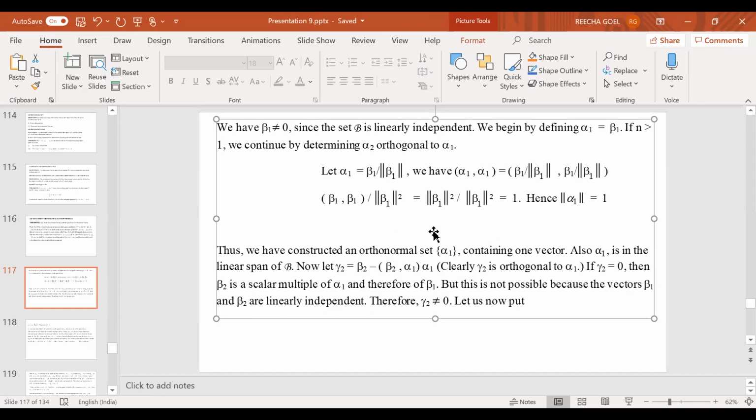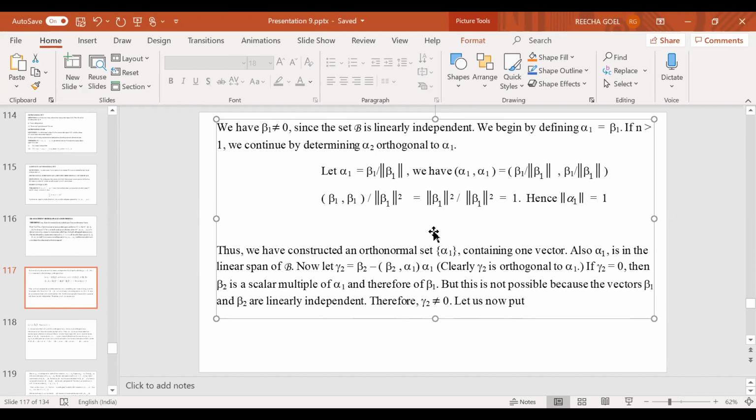This expression is equal to 0. So therefore, this shows that gamma 2 is orthogonal to alpha 1. Okay. So he says if gamma 2 equals 0, then beta 2 is a scalar multiple of alpha 1. But alpha 1 is what? Beta 1. That is, beta 2 becomes a scalar multiple of beta 1.